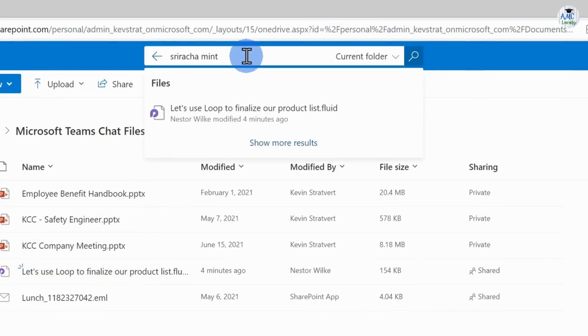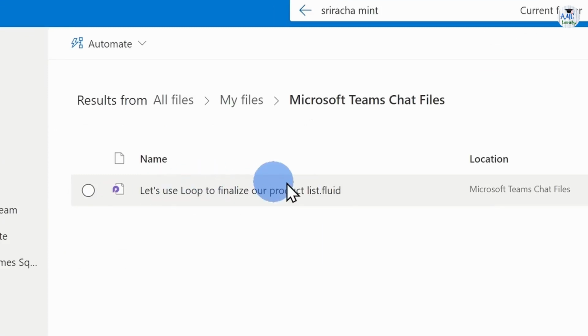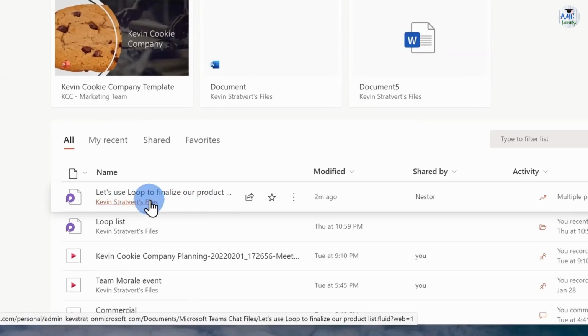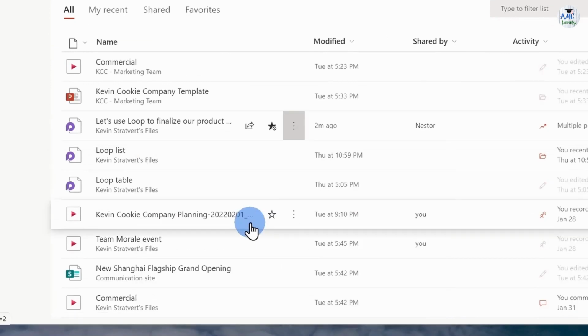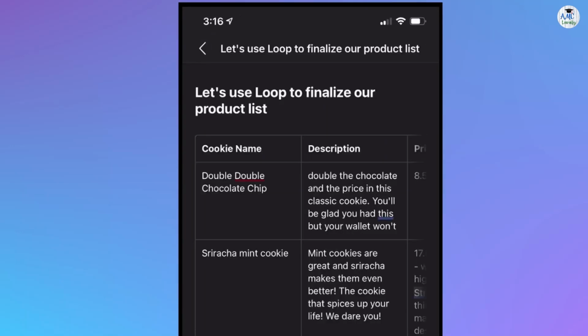I'll type Sriracha Mint here and then search, and look at that, I can view my loop page here once more. I have access to Office.com as well, and it appears to be one of my most recent files. Clicking on the ellipses here allows me to add it to my favorites. Here on the iOS and Android versions of the Office app, when I click Favorites, here I see my loop page once more.